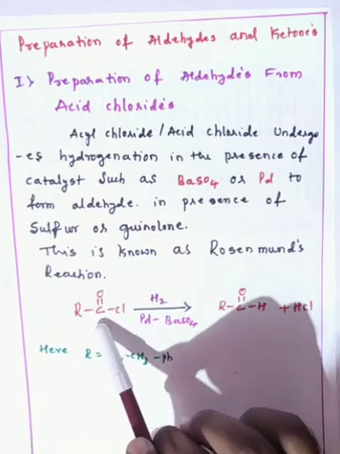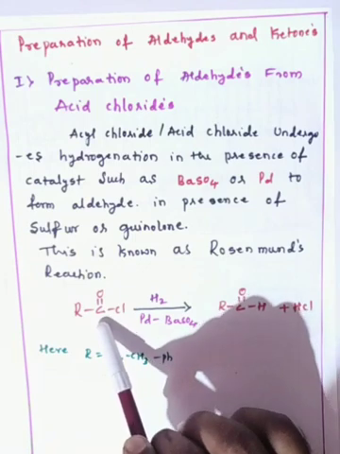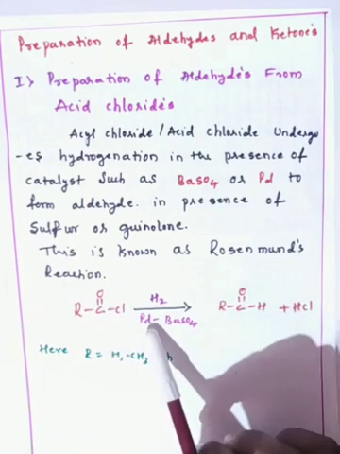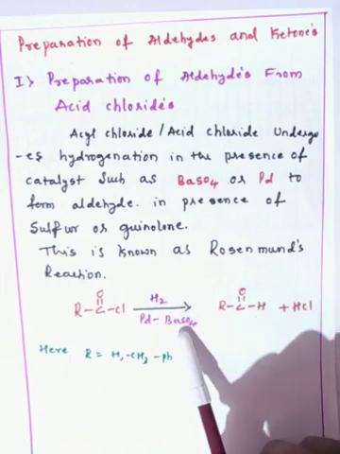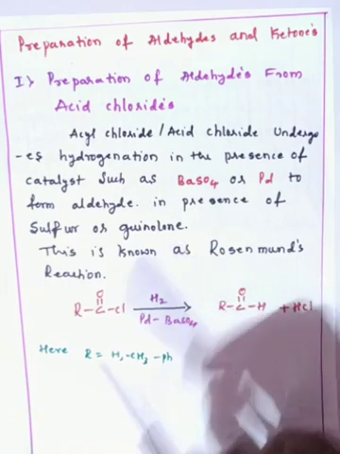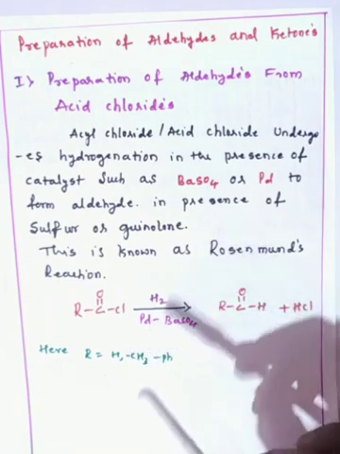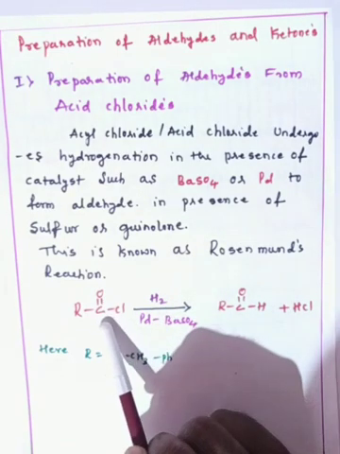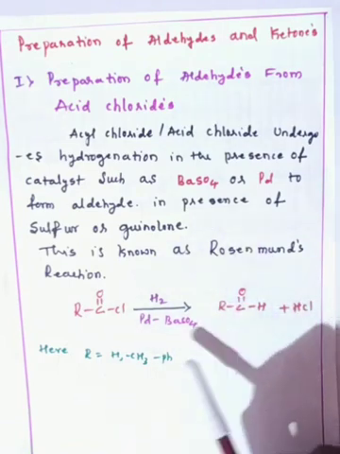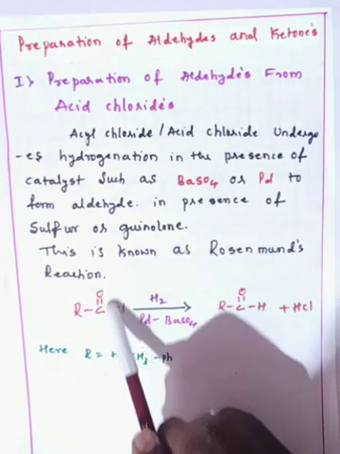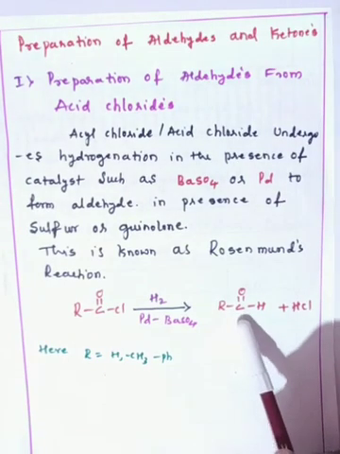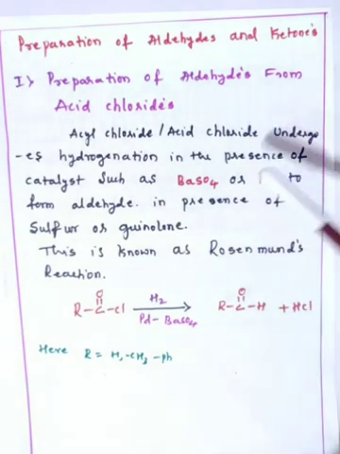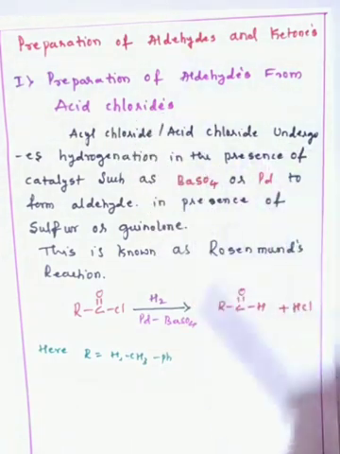So this reaction is nothing but the hydrogenation reaction that takes place in the presence of a catalyst, palladium on barium sulfate. So that hydrogenation is nothing but the addition of hydrogen to this molecule. So here the overall reaction that takes place is the replacement of the Cl by hydrogen, so that gives the product aldehyde. So this is the preparation of aldehydes by using acid chlorides.